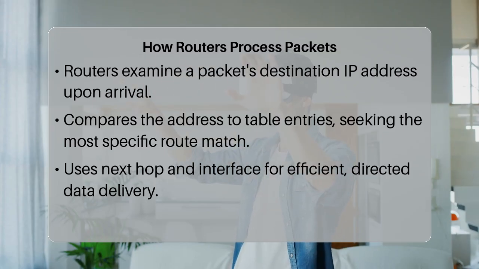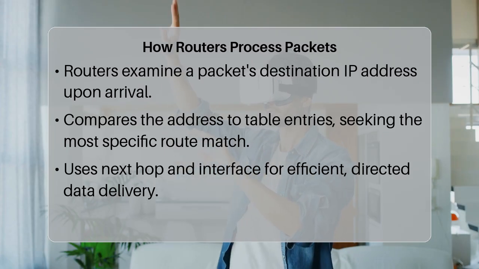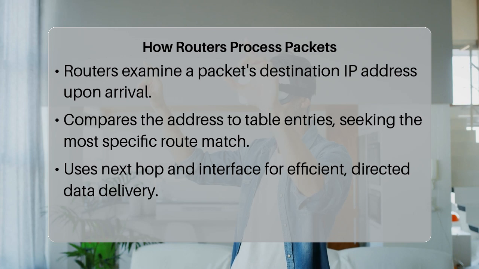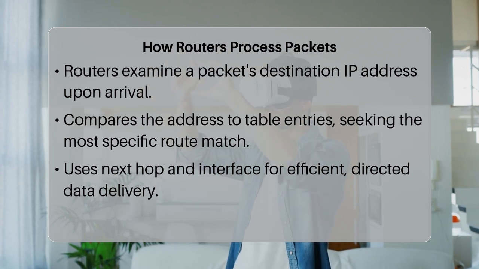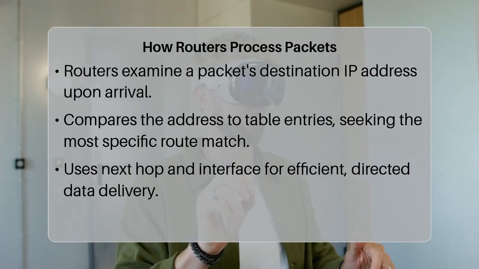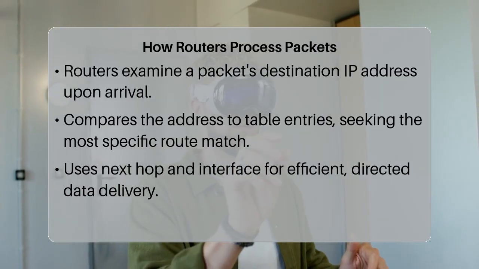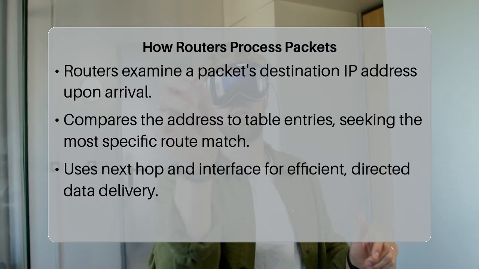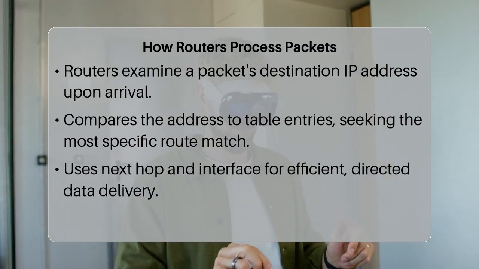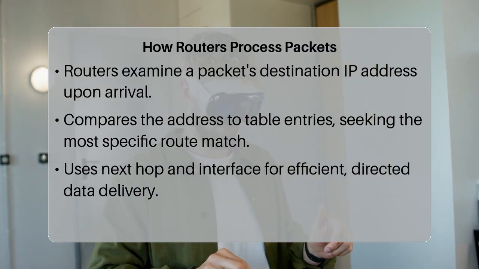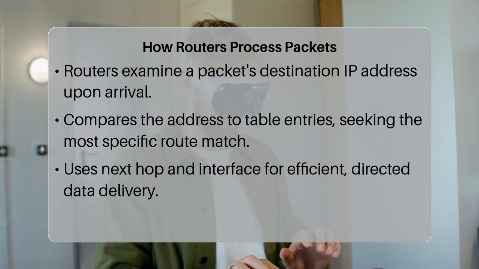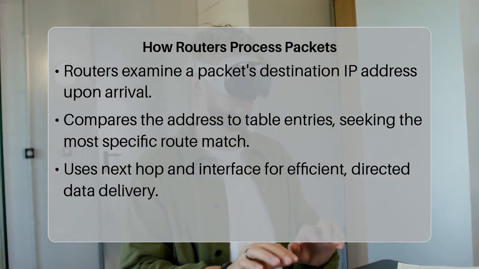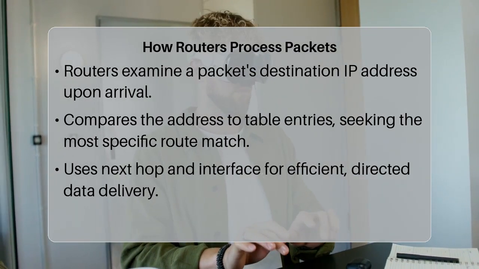For example, a path with fewer hops or higher bandwidth might have a lower metric and therefore be chosen as the preferred route. When a router receives an incoming data packet, it examines the packet's destination Internet Protocol address. It then compares this destination address against all the entries in its routing table. The router looks for the longest prefix match, meaning the most specific route that matches the destination network. Once a match is found, the router uses the associated next hop address and outgoing interface to forward the packet.